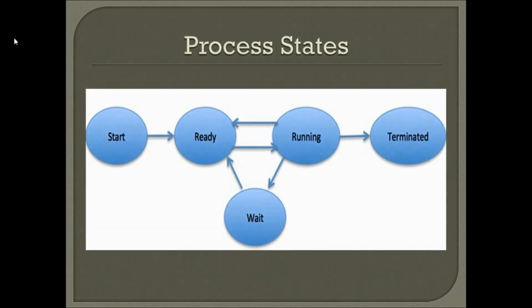Understood, guys? Now see here, these are the different process states. If you take any operating system, these are the same states you are going to study. First is the start state, second is the ready state, third is the running state, fourth is the terminated state, and the last one is the wait state. A process can move from one state to another. We will discuss each state in detail: when it will be in the start state or when it will be in the wait state.